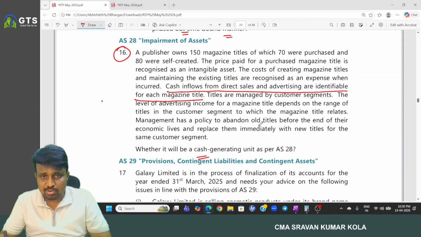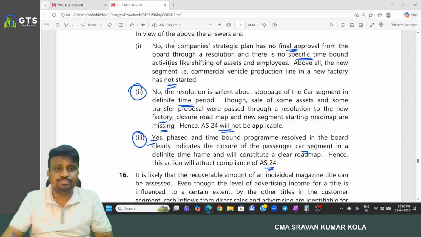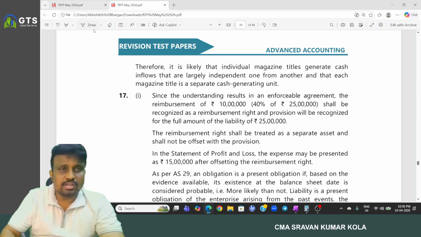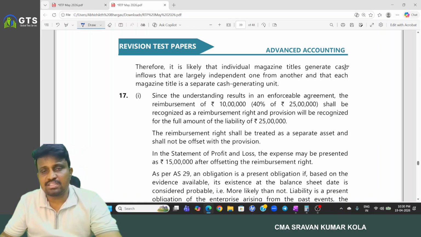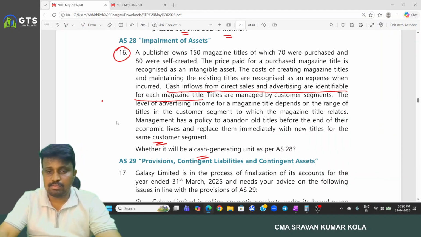Management has a policy to abandon old titles before the end of their economic lives and replace them immediately with new titles for the same customer segment. Okay. So it is likely that individual magazine titles generate cash inflows that are largely independent one from another. So each magazine title is a separate cash generating unit. Next.